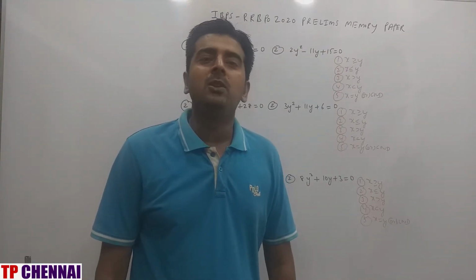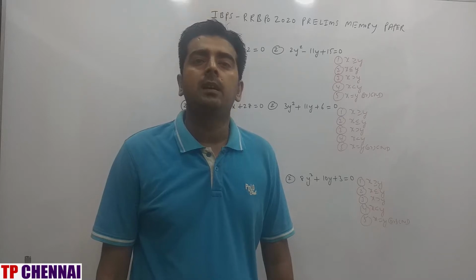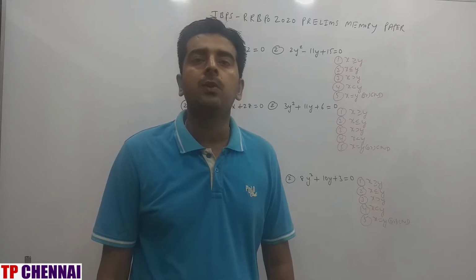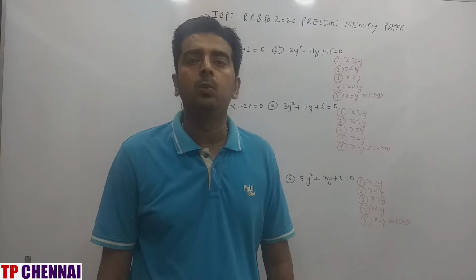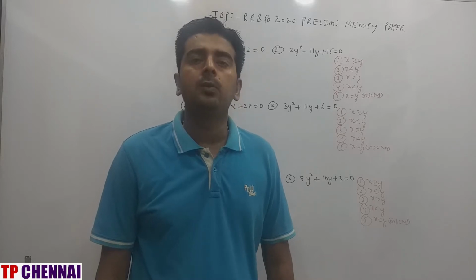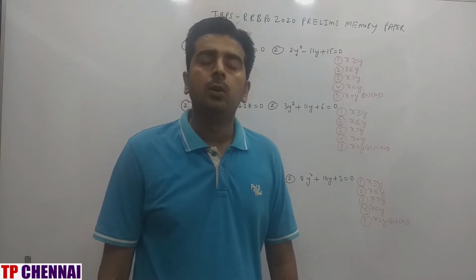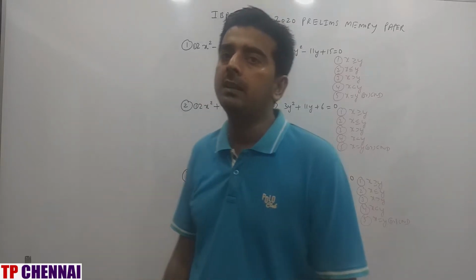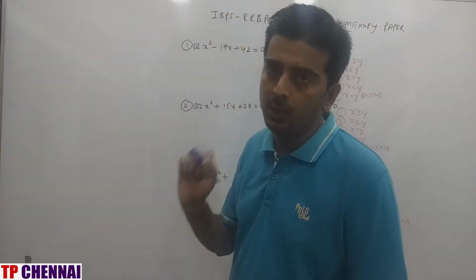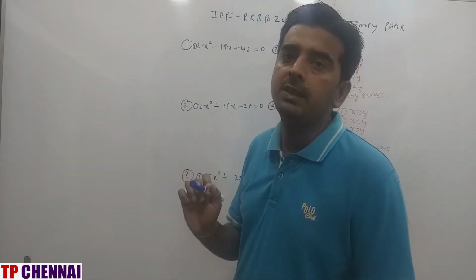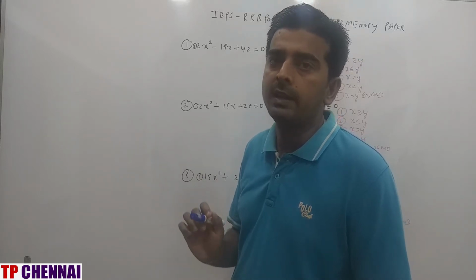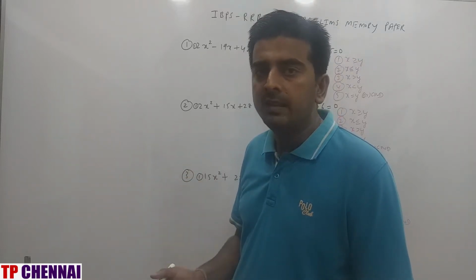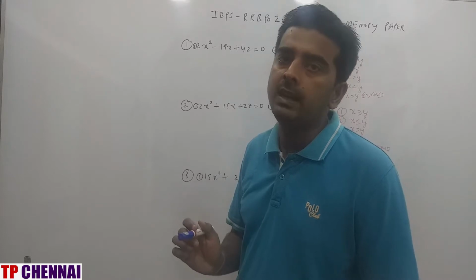Already you know that IBPS RRB has released the notification for the posts of Scale 1, Scale 2, Scale 3, as well as for the post of Multi Assistant or Clerk. For Tamil Nadu, how many vacancies are there? When it comes to RRB PO, you have 156 vacancies including all the categories, and for Multi Assistant or Clerical, you have 368 vacancies.